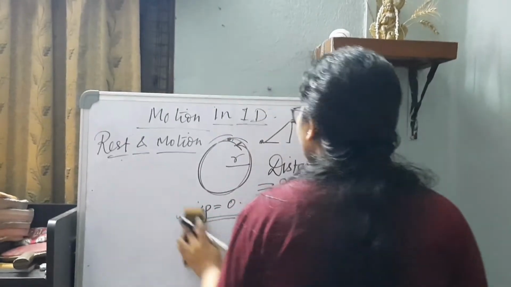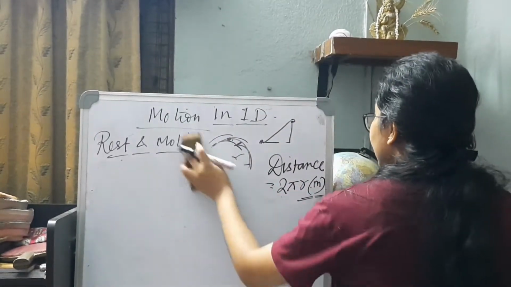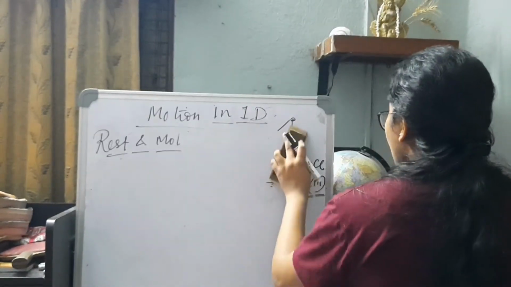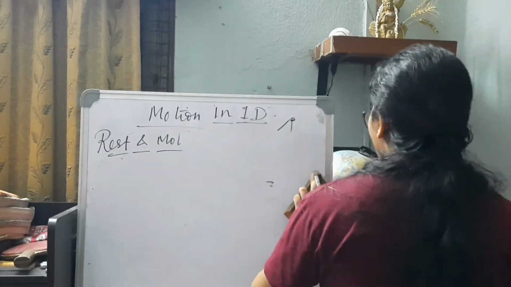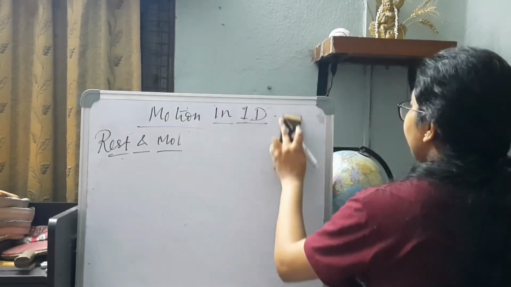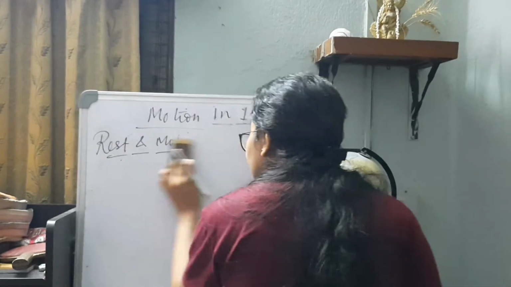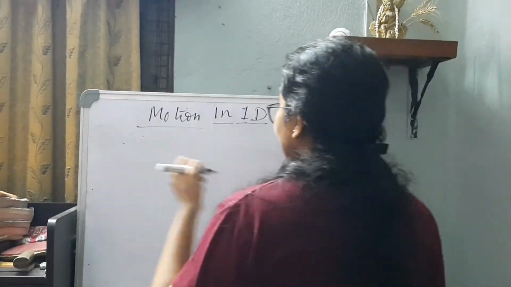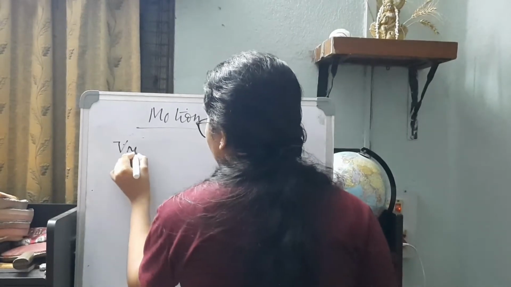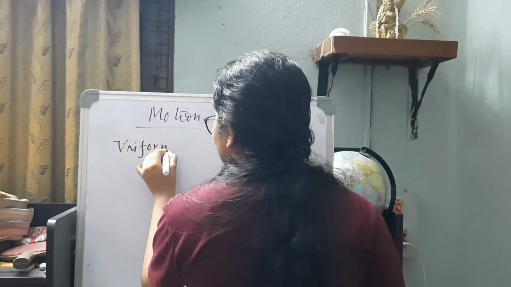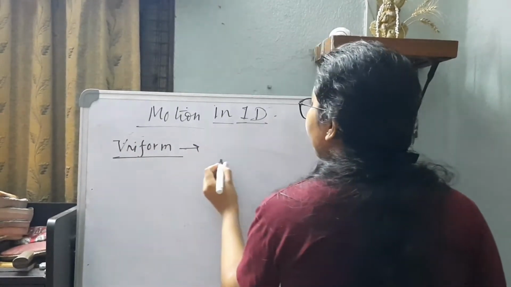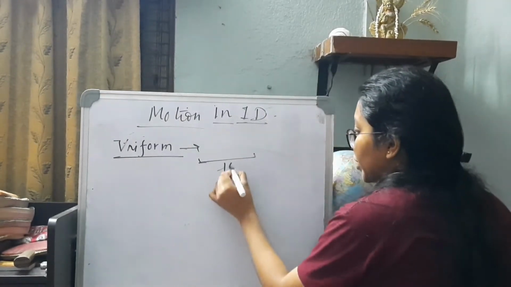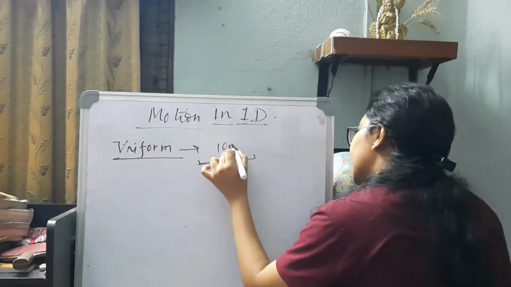Now, what is a uniform motion and what is a non-uniform motion? Uniform motion means a particle or any object that travels equal distances in equal intervals of time. If I see the first 10 seconds of motion, it is moving 10 meter.